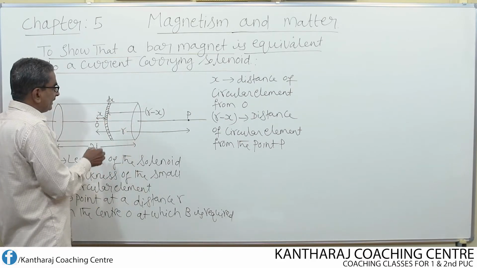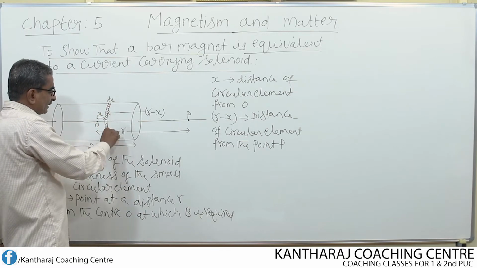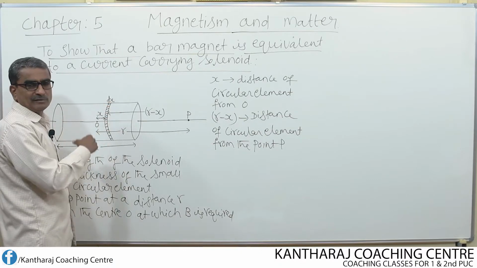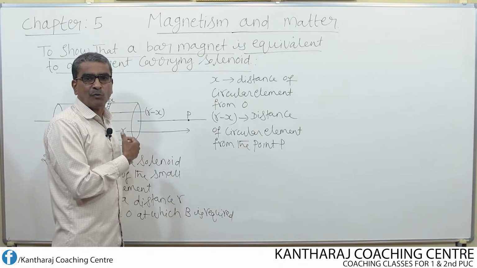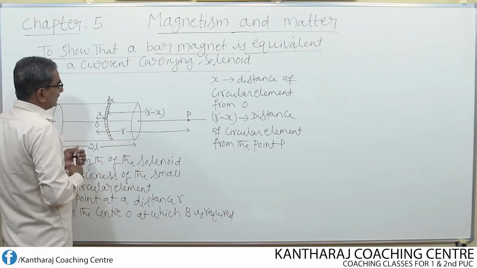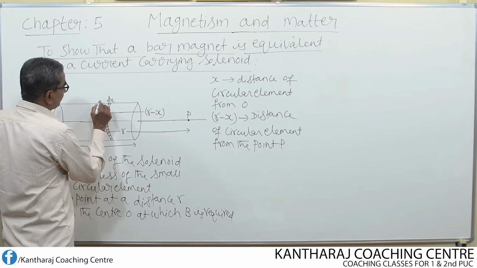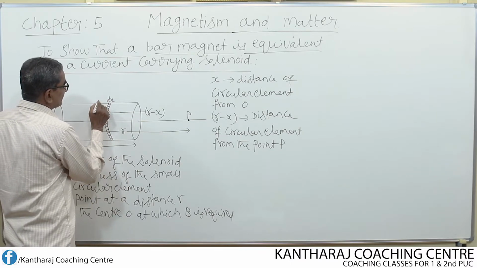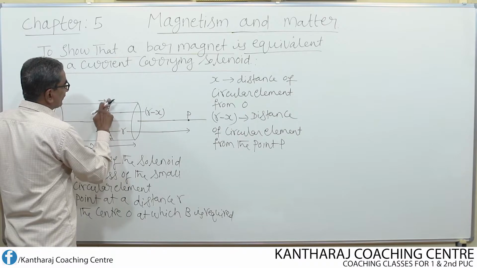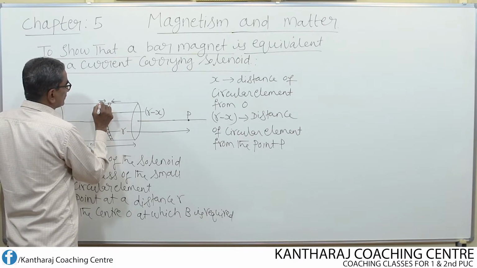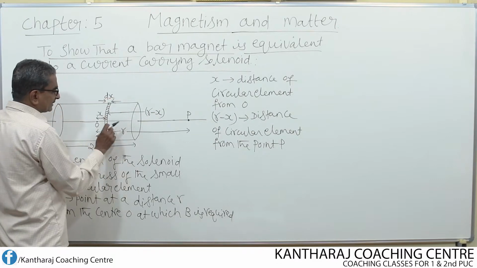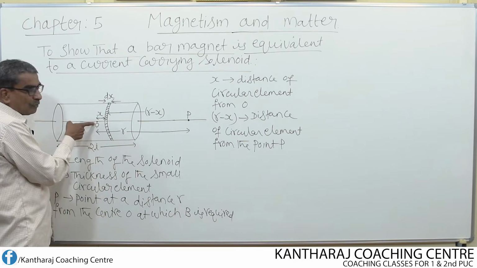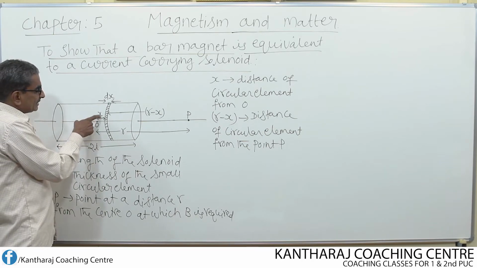Then on this solenoid I consider a small circular element of wire. This is a small portion, a small circular element which consists of several turns of wire. Its thickness is taken as dx. So dx is the thickness of the circular element, and let this circular element be at a distance x from O.